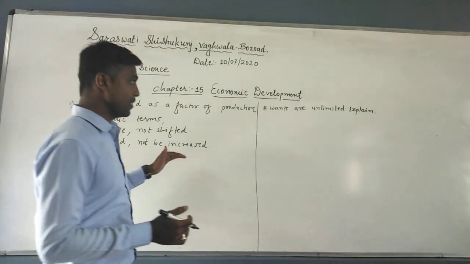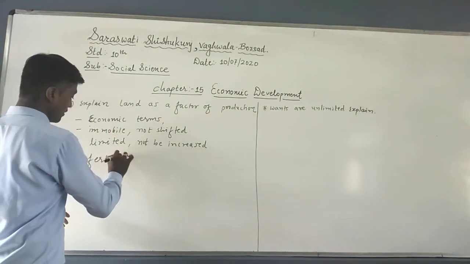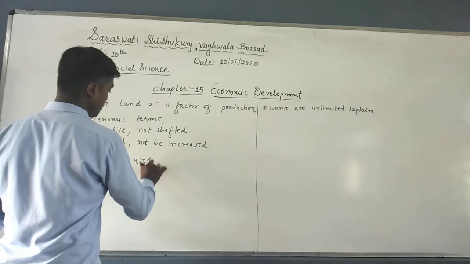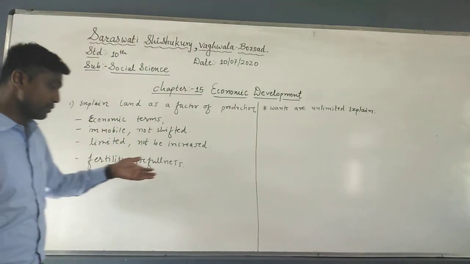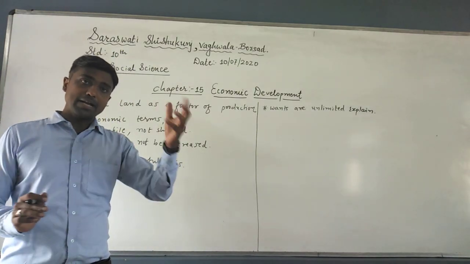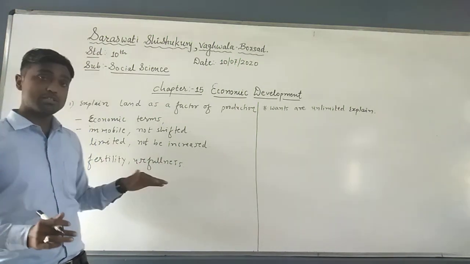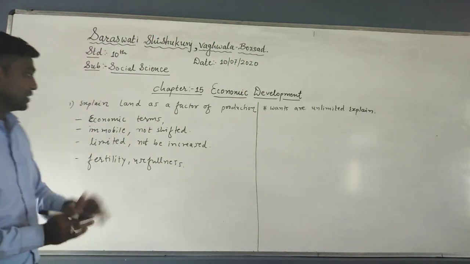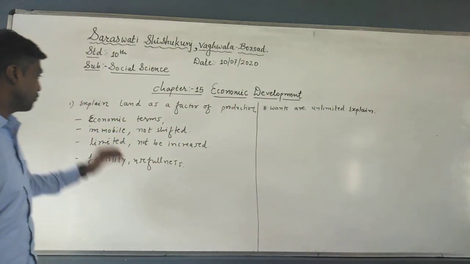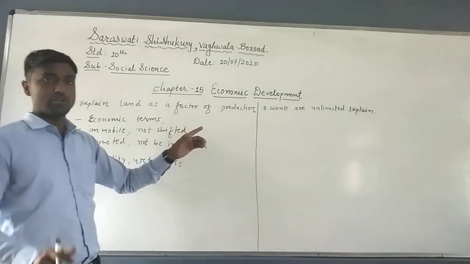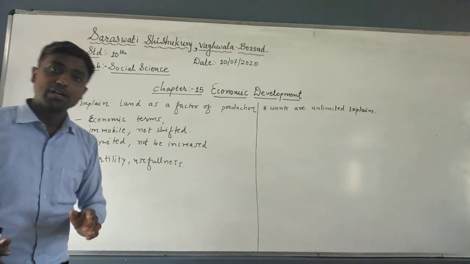Apart from this, there is fertility and usefulness. Understood? Now you know that fertility and usefulness of land are different. For example, in an arid region like Rajasthan, the fertility of land is less, but the usefulness of that land is possible. So due to these points, land is a factor of production. You just write 4 to 5 points because it is a 2 marks question. No need to write more. You can add more points about the questions which we have discussed.